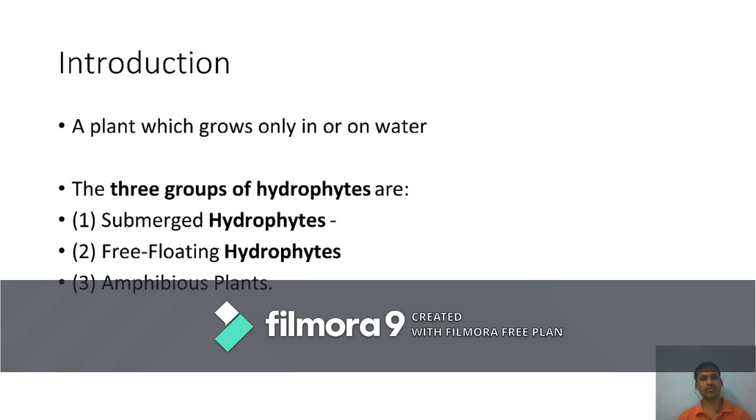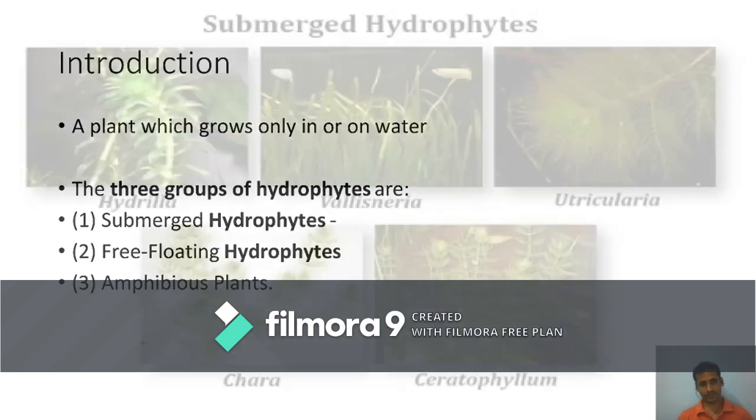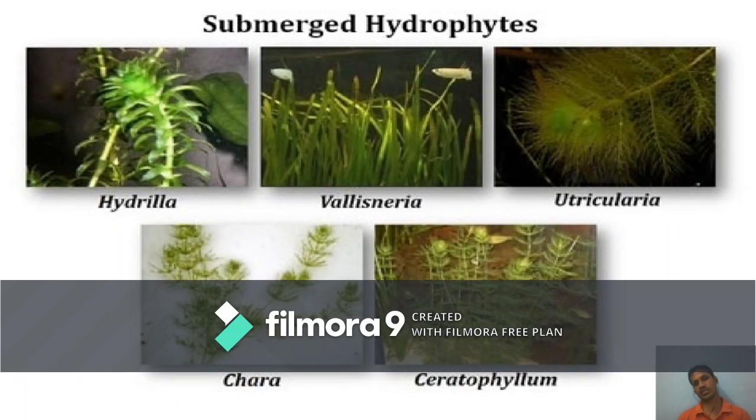There are three kinds of hydrophyte groups: submerged hydrophytes, free floating hydrophytes, and amphibious hydrophytes. Submerged hydrophytes are immersed in water. Free floating hydrophytes are not rooted; they are above the surface of the water and float freely. Amphibious hydrophytes are near the land and fixed in the soil. Now we are going to see them one by one, starting with submerged hydrophytes.